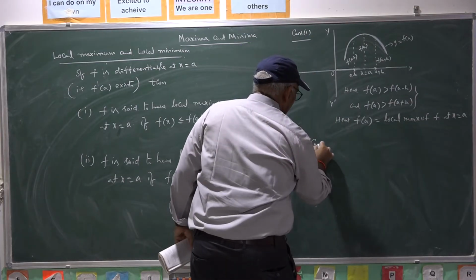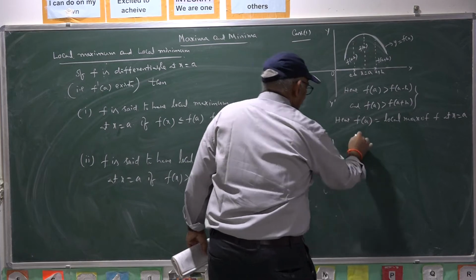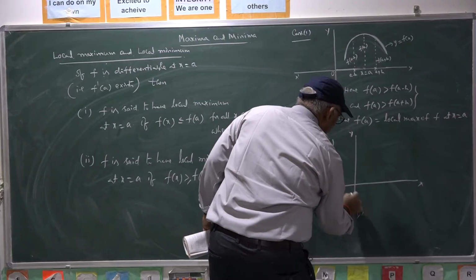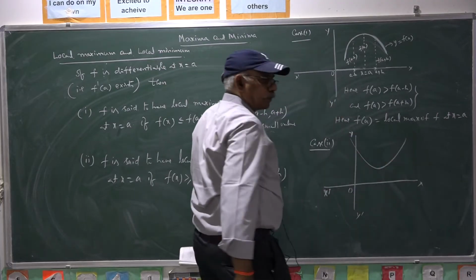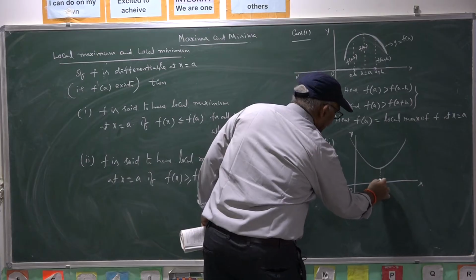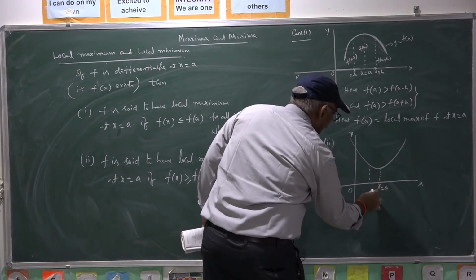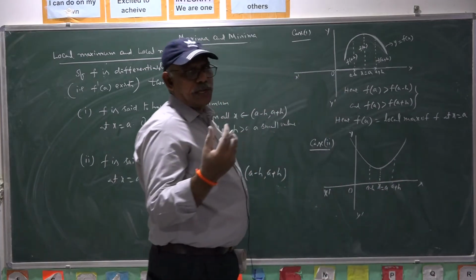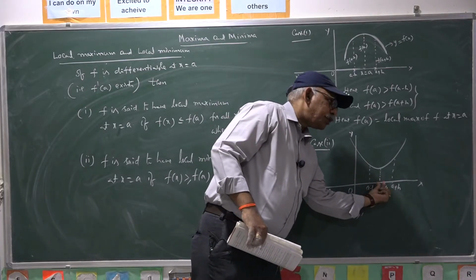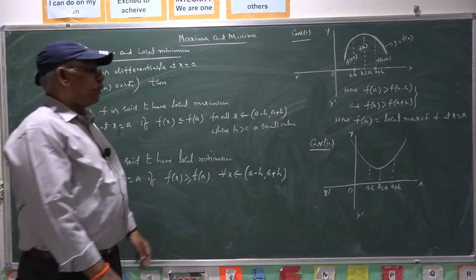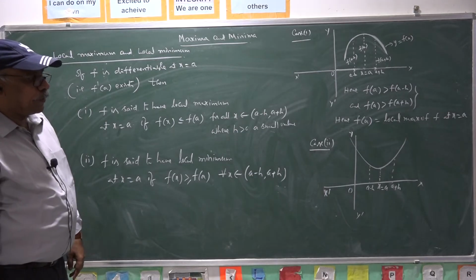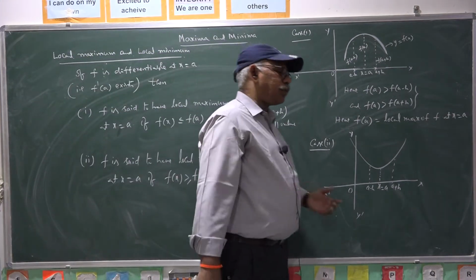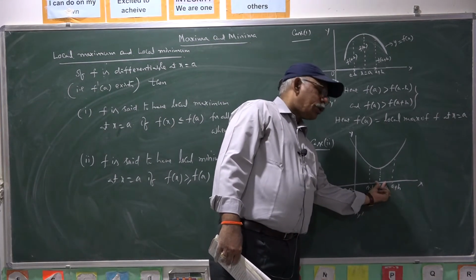Case 2. In case of the second one, suppose the curve is like this. This is our coordinate system. This is our a. This is our a minus h. This is our a plus h. Of course, h is a very small value. You have to consider very close to a. For the sake of the figure, I am taking such a distance between a and a plus h and a minus h. Actually, h is very, very small. So, the neighborhood is very close to a.